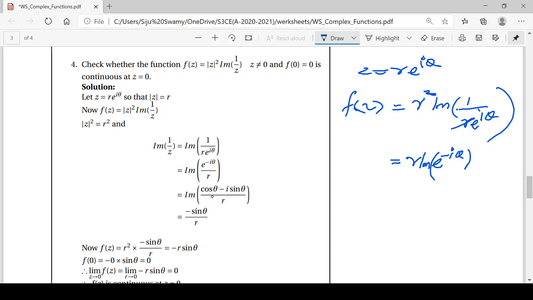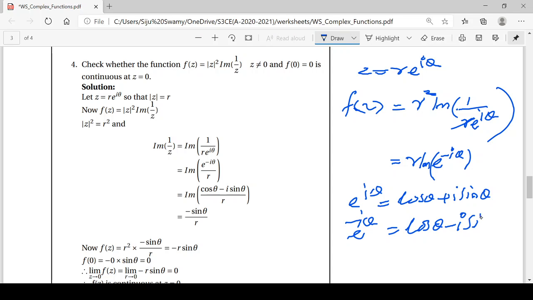Then what is e raised to minus i theta? That is cos theta minus i sin theta. Why? We know e raised to i theta is cos theta plus i sin theta. Then e raised to minus i theta means we just replace i by minus i. So we got cos theta minus i sin theta. Nothing else. Then we simplify this expression. I got r into minus sin theta. Why minus? Because when I take this imaginary part, I got this expression along with minus. So r into minus sin theta.